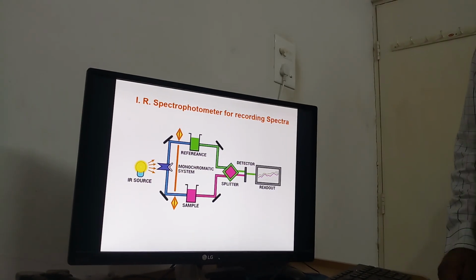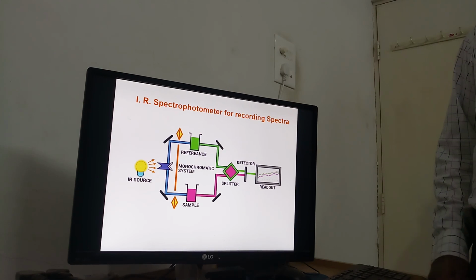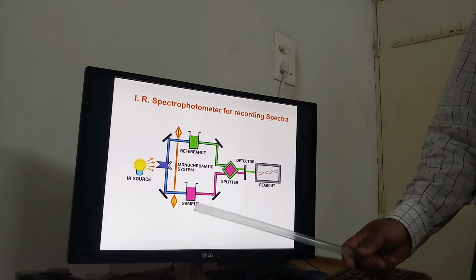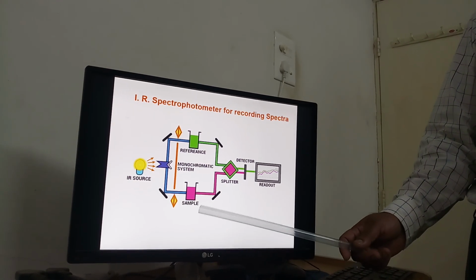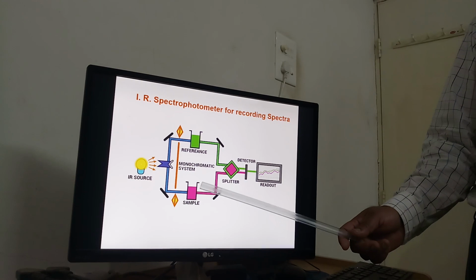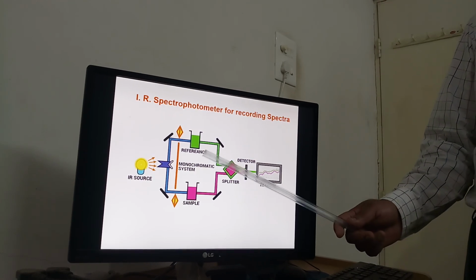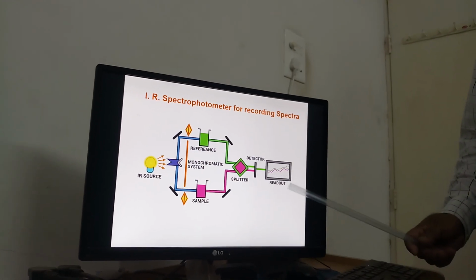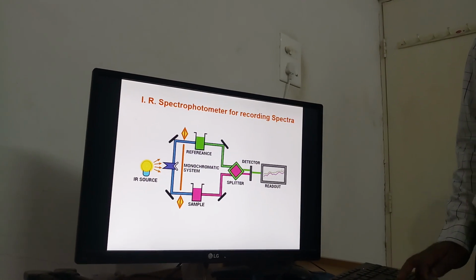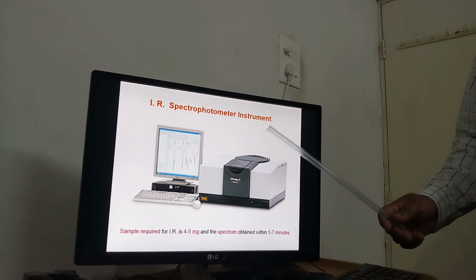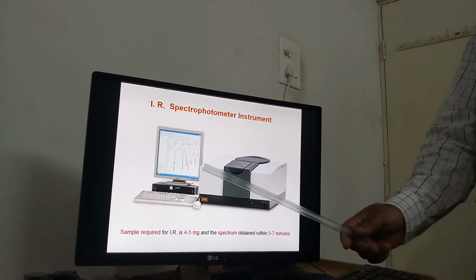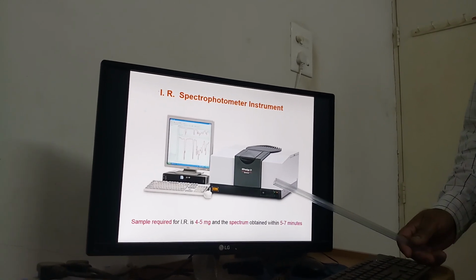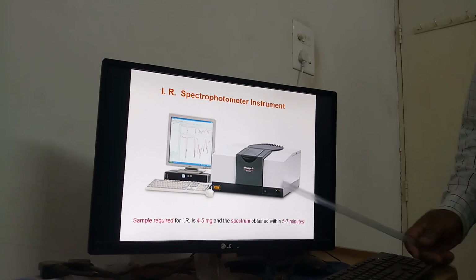So we are considering the IR spectrophotometer for recording the spectra. Here we are using an infrared source, and this is the sample cuvette which holds the compound to be analyzed, and this is the monochromator, and this is the reference, for which carbon tetrachloride can be used. There is a splitter, a detector and a recorder useful for detection of the graph. Here we are observing the spectrophotometer instrument, and this is the recorder. The spectrophotometer instrument itself contains the sample tube, etc.